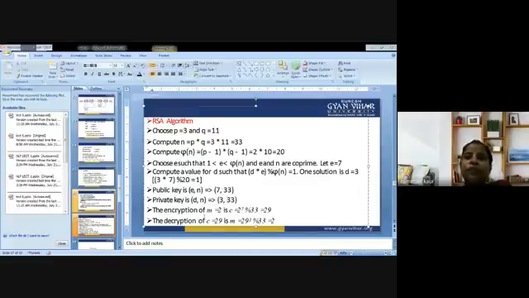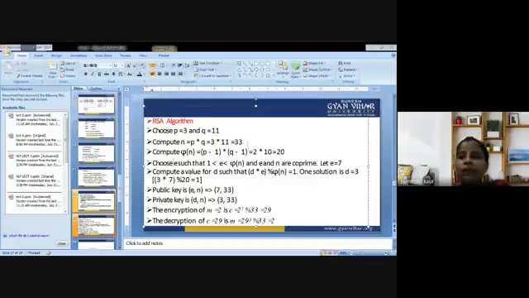So the encryption of M equal to 2 is C, which is 2 raised to power 7 modulus 33, which is equal to 29. And the decryption of C, which is equal to 29, gives M, which is 29 raised to power 3 modulus 33, which is equal to 2. So in this manner, we are supposed to deal with the RSA algorithm. So this is all about the RSA algorithm, or I can say the operation of the RSA algorithm.